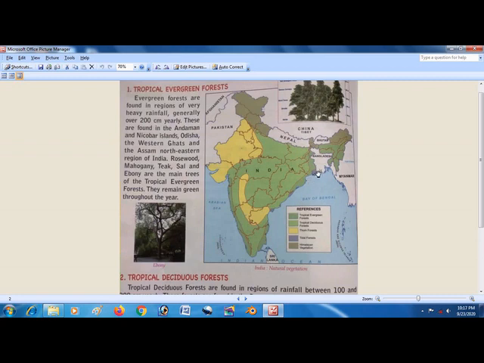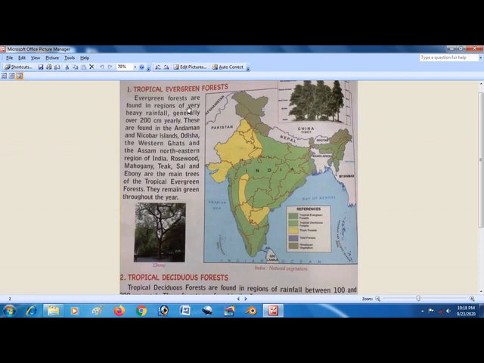Can you see this? It is just near West Bengal and Bangladesh, and it is touching the Bay of Bengal. And then Himalayan vegetation, I have already told you. Tropical evergreen forest: these are the tropical evergreen forest, the side ones. See, light green, and these are deciduous forests. So now let's start over here.